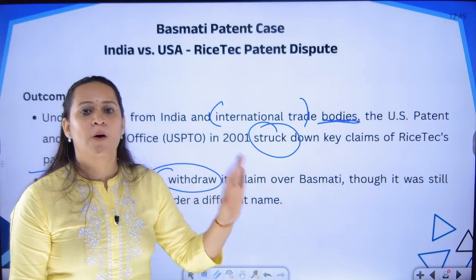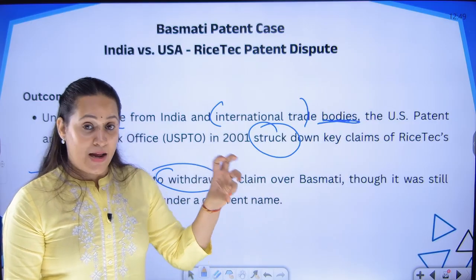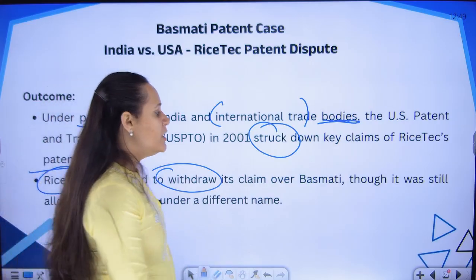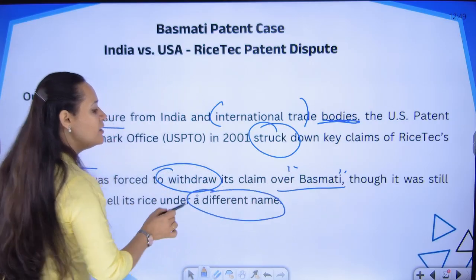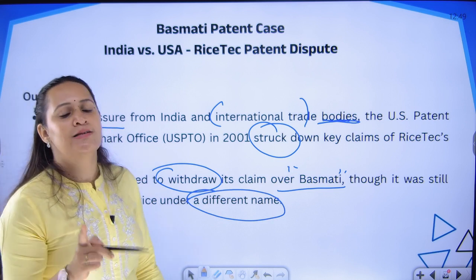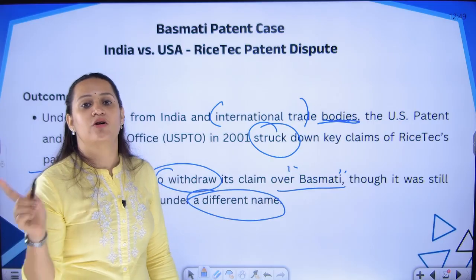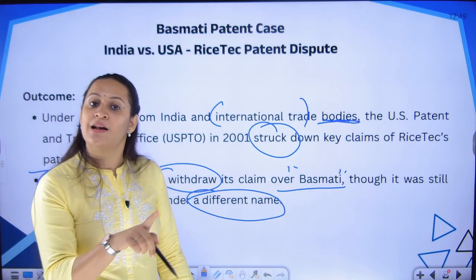We are not saying stop producing the product. You can sell the hybrid version that you have created, but you are prohibited from using the name Basmati. You can sell it with any other name, but don't call your rice Basmati rice, because Basmati rice is only available in the Indian northern region and earlier Pakistan, because we were clubbed as one country.